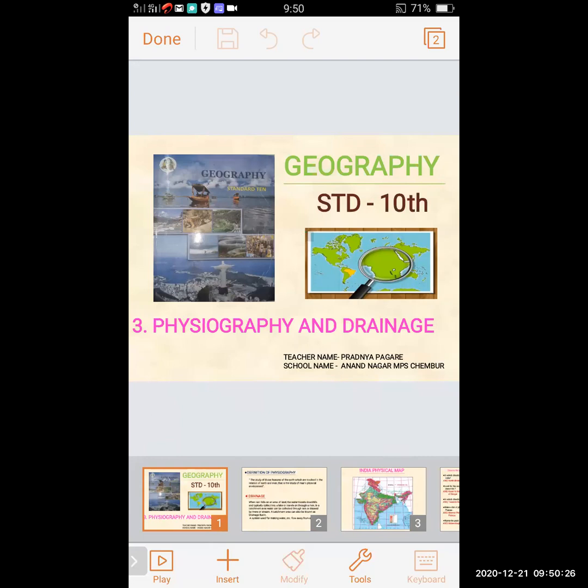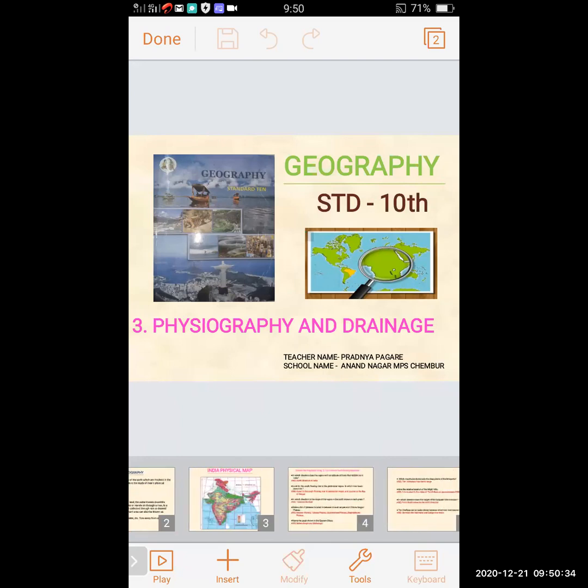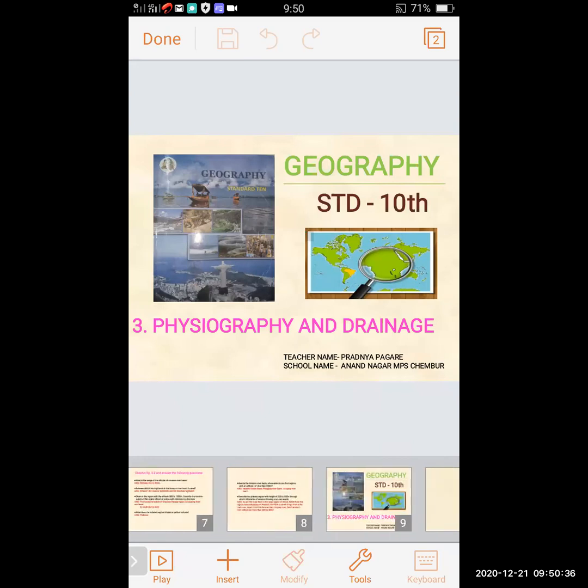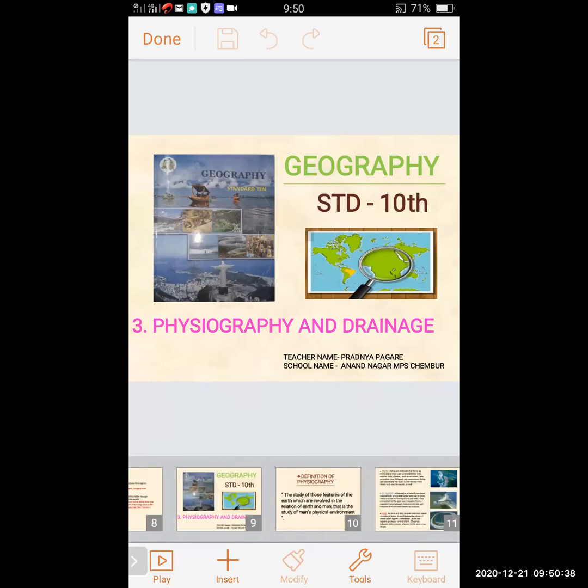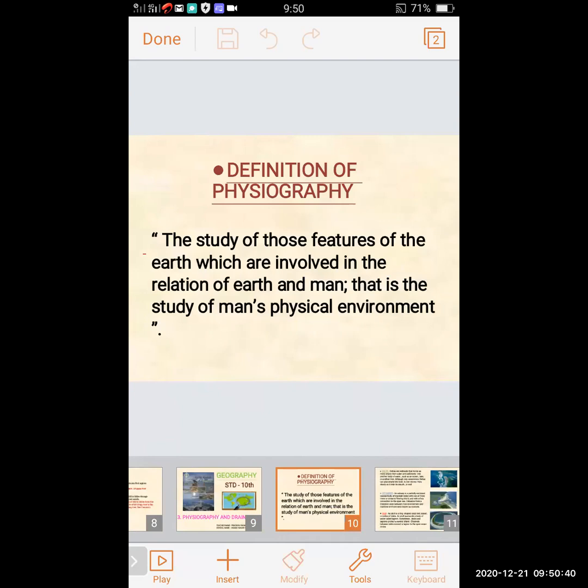Today we will continue with our lesson number 3, physiography and brain. So in the last lecture we have studied those features of earth which are involved in the relation of earth and the man, that is the study of man's physical environment. This is called physiography.